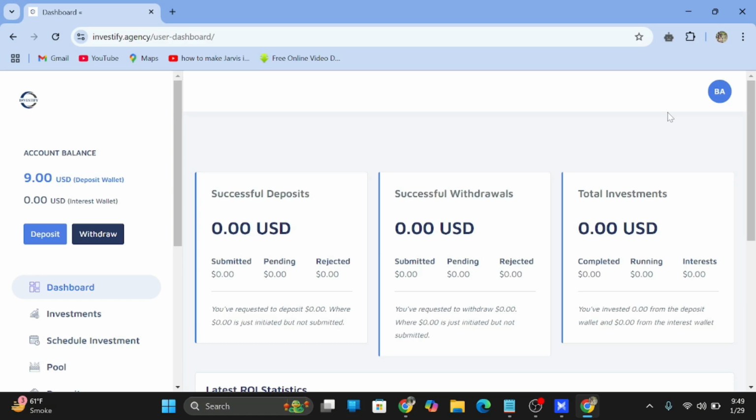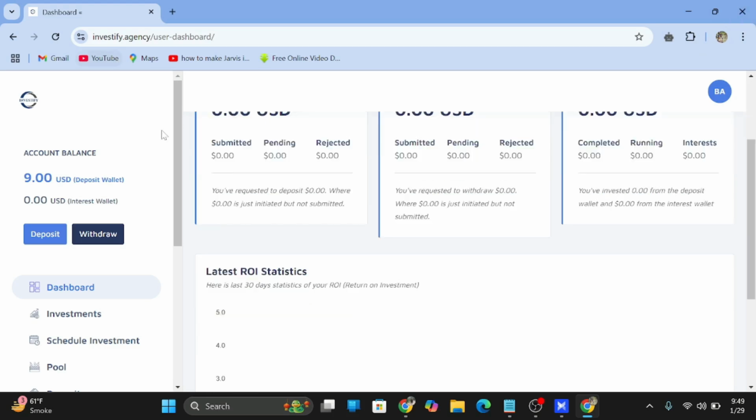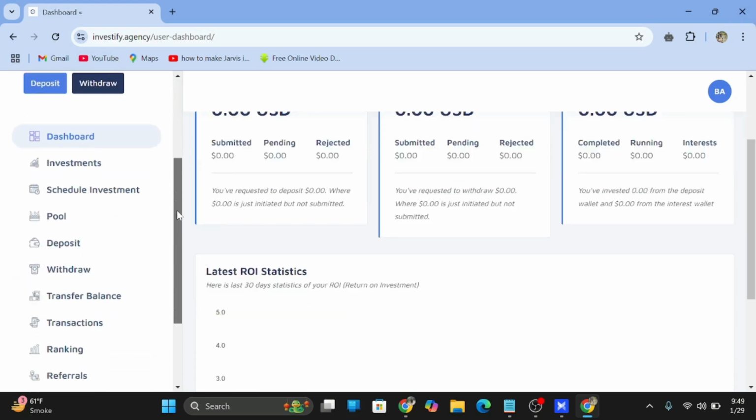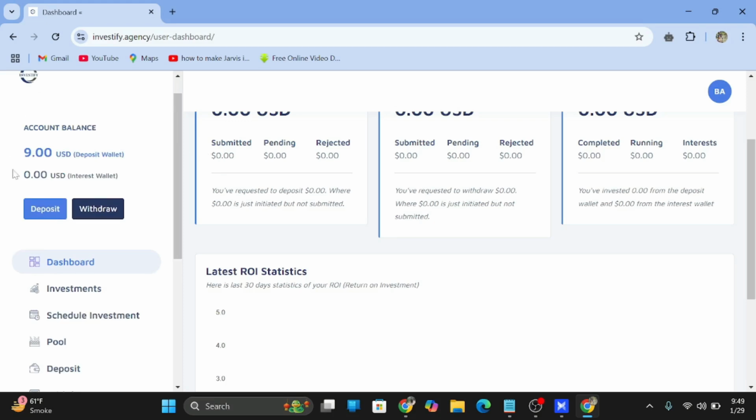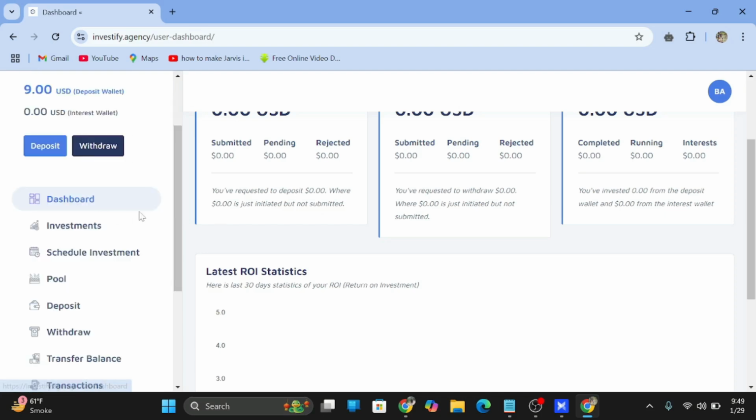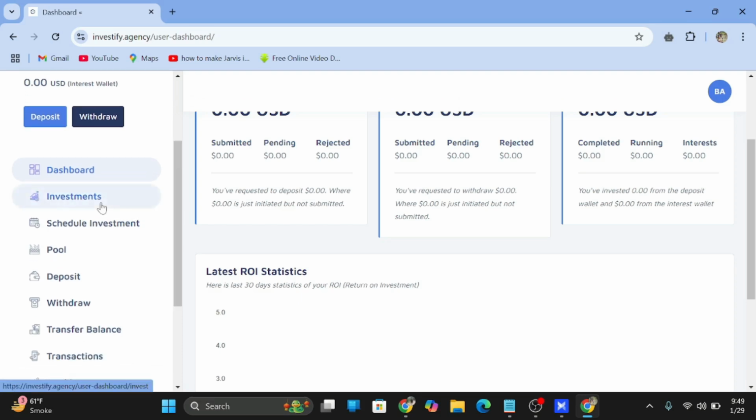Okay, so this is my dashboard of this website. Here are many options. First of all, I will get the $9 deposit bonus, which is mentioned on the website. There's the account balance, and then we have a section for deposit and withdraw. First of all, we will discuss the investments.